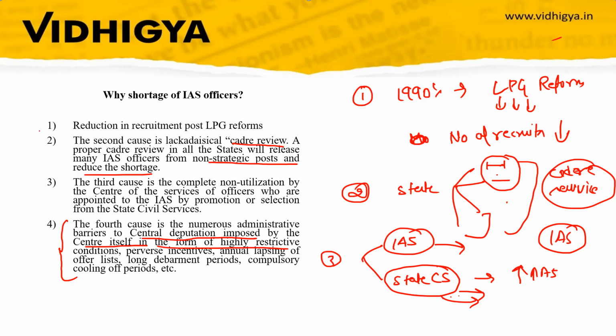So there are four reasons we have discussed: LPG reforms, the cadre review issue, the other route of state civil services officers promoted to IAS that can be utilized, and central government has to review its restrictions so that more people can be incentivized and more IAS officers are willing to go to central for deputation.